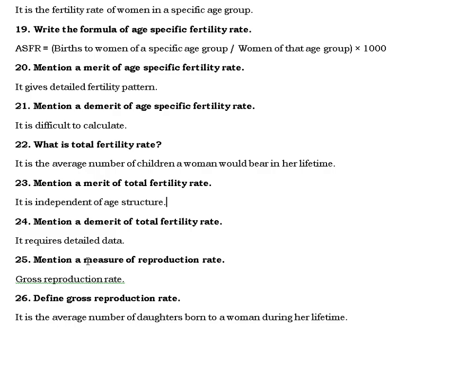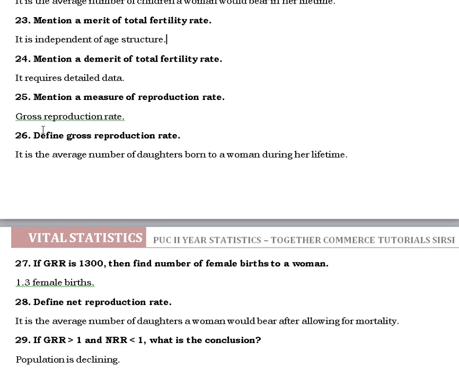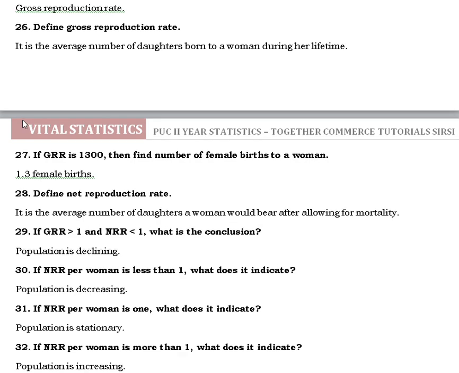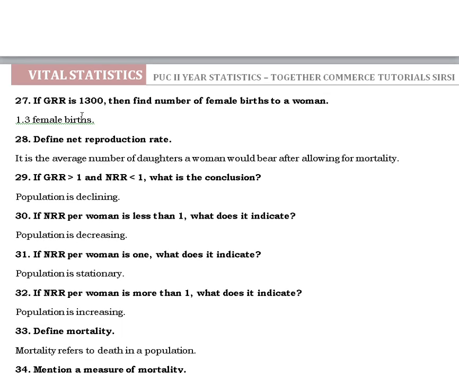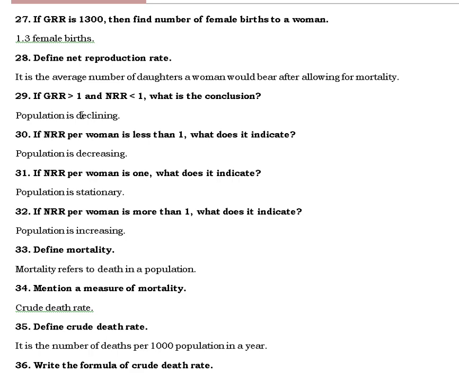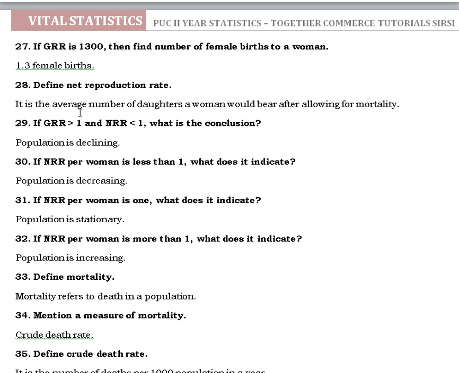25. Mention a measure of reproduction rate. Define gross reproduction rate. It is the average number of daughters born to a woman during her lifetime. If GRR is 1.3, then find the number of female births to a woman. 1.3 female births. Define net reproduction rate. It is the average number of daughters a woman would bear after allowing for mortality.